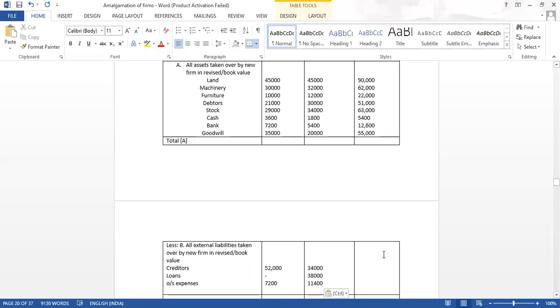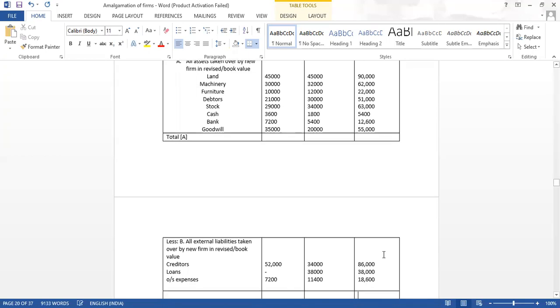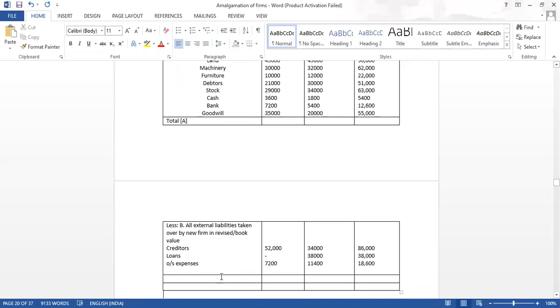Take down the total. How much is it coming? 52 plus 34 will be 86. This will be the same. This will be how much? 18,600. Now take the total. See what is coming total. What are you getting?